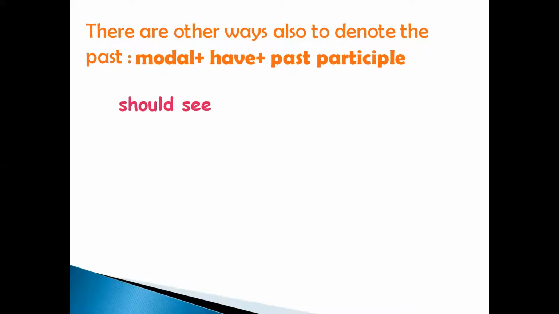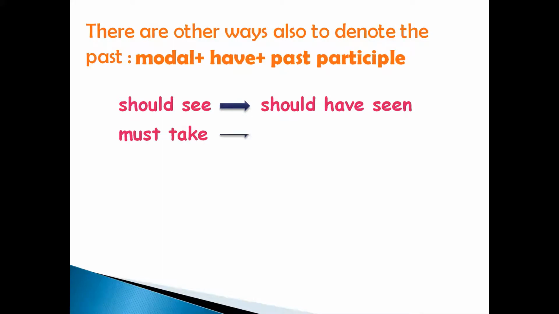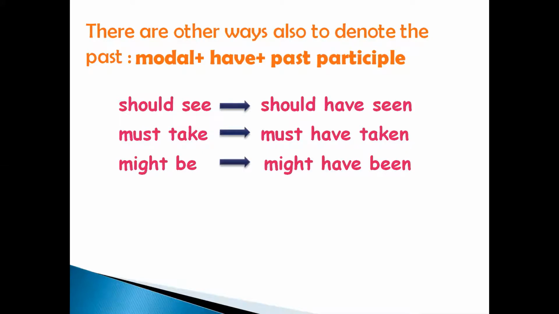So if you want to use should see in order to denote the past habit, you have to use it as should have seen. So should is the modal verb, have as per the rule we have to use, and seen is the past participle or the third form of the verb see. Similarly, must take will be changed to must have taken. Must is the modal verb, have and then the past participle or third form of the verb take. Might be will be changed to might have been and would give will change to would have given.